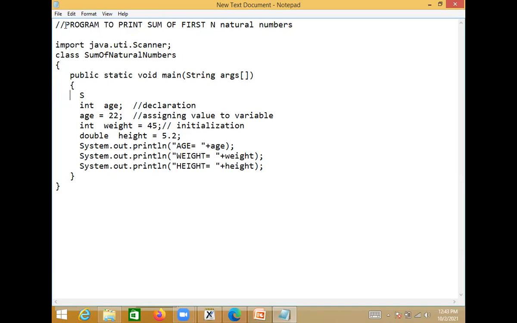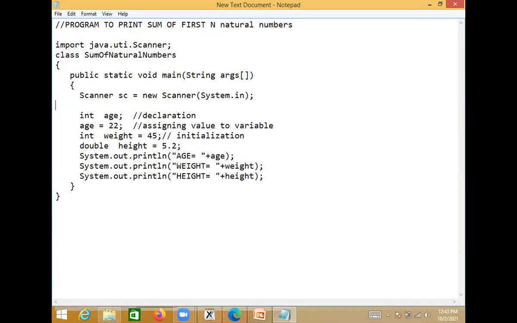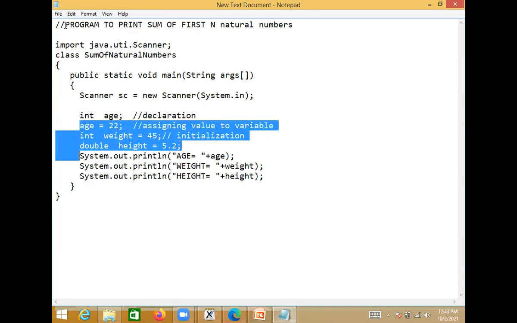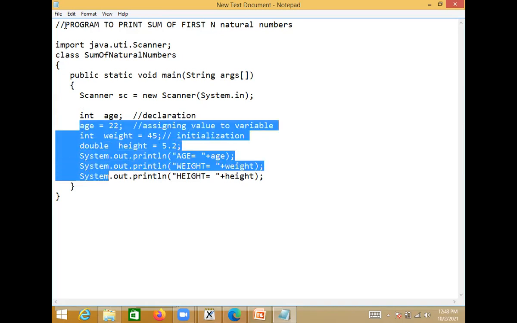Okay, so first create the object for scanner class. Say Scanner sc is equals to new Scanner and pass System.in as parameter to this. Okay, right? So I said here, just let me remove this code.